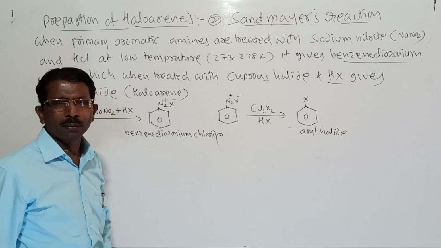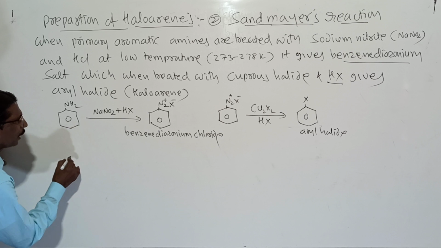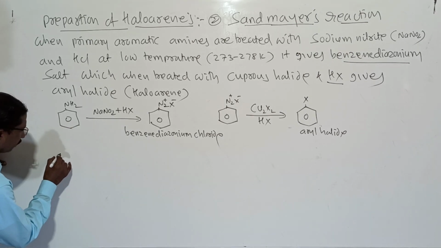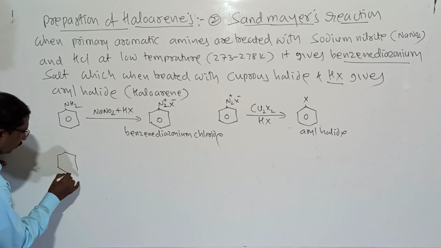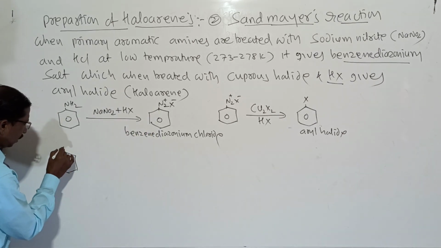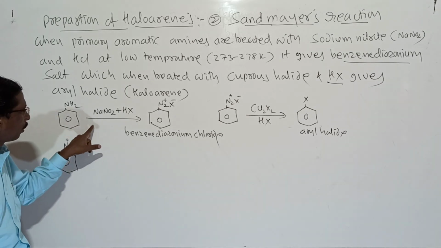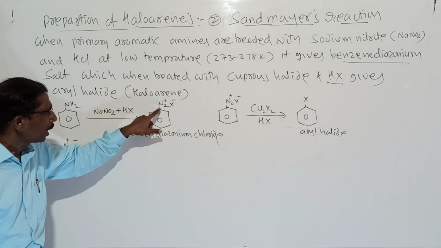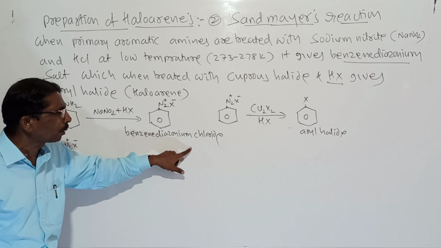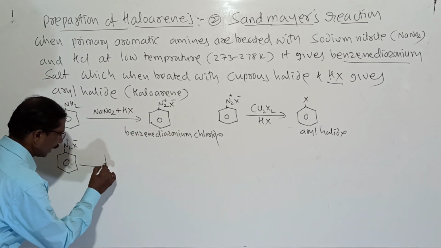So this is the Sandmeyer reaction. I will show an example here. Look here, students. When this primary aromatic amine is treated with NaNO2 and HX, it gives N2X minus, benzene diazonium chloride. And I will write this reaction here. I will write two types of reaction.